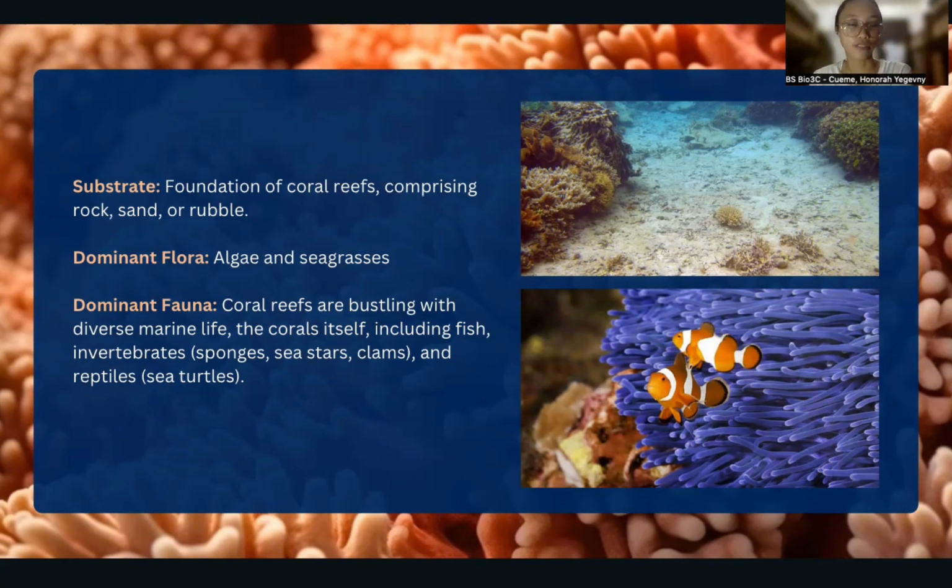The dominant flora of the ecosystem are algae and seagrasses, and the dominant fauna would be the corals themselves, including fish, invertebrates, sponges, sea stars, clams, and reptiles like sea turtles.